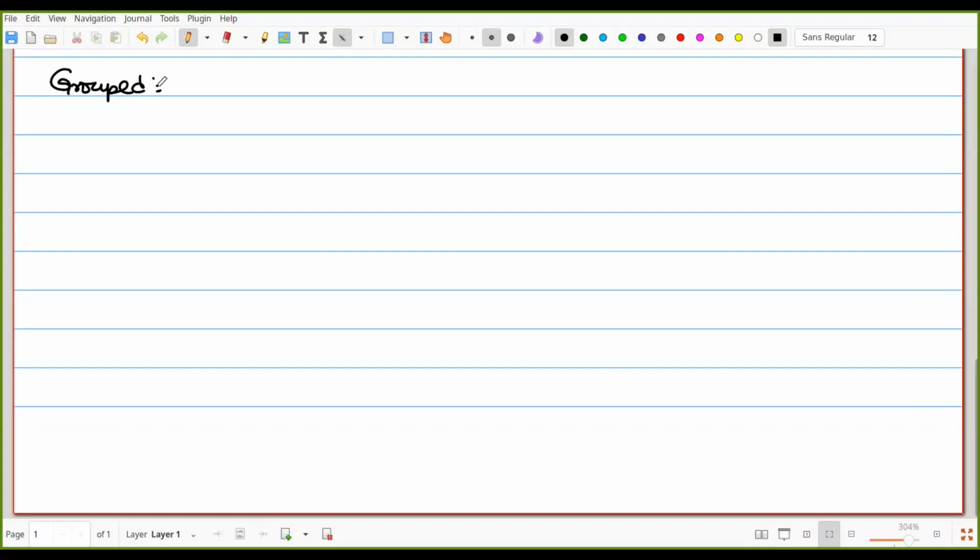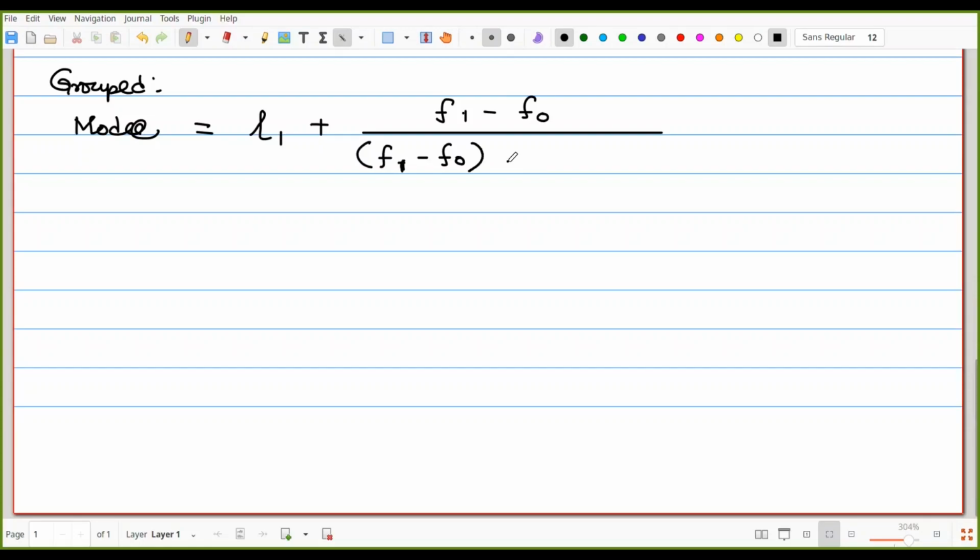In that case, we have to follow a formula. The first one, we call it, suppose, mode. That is equal to L1 plus (F1 minus F0) upon (F1 minus F0 plus F1 minus F2) into I. So which represents which one?